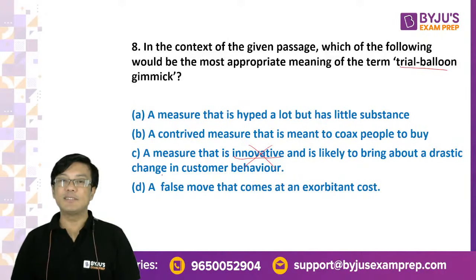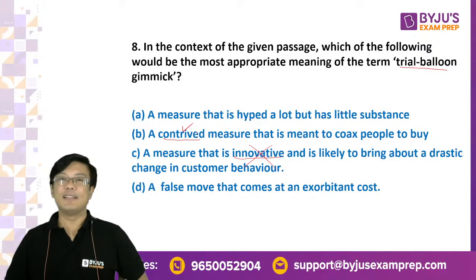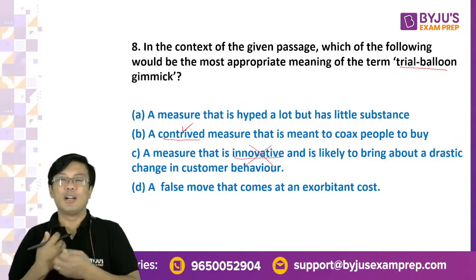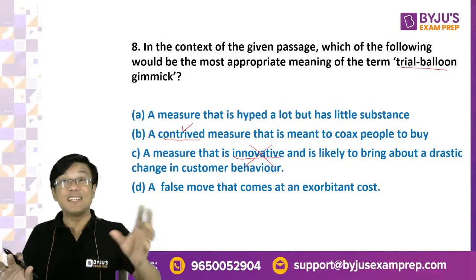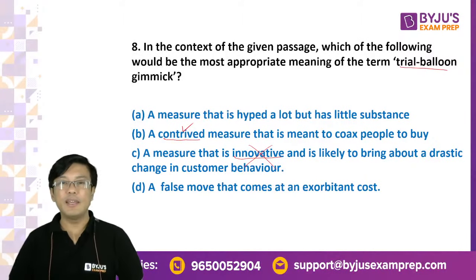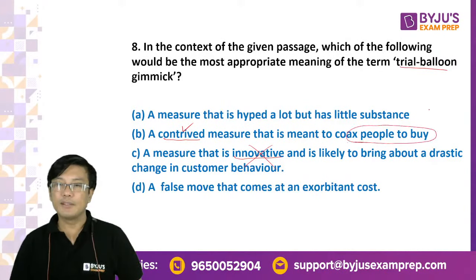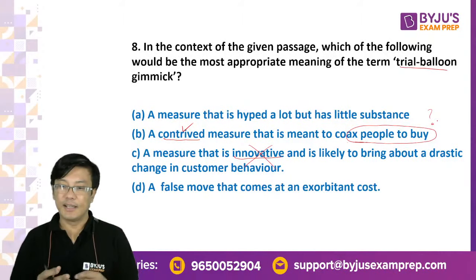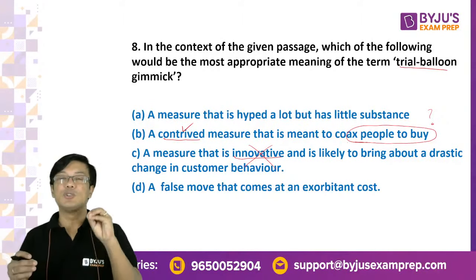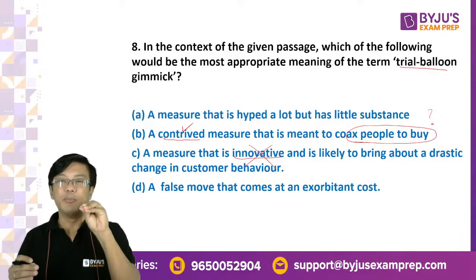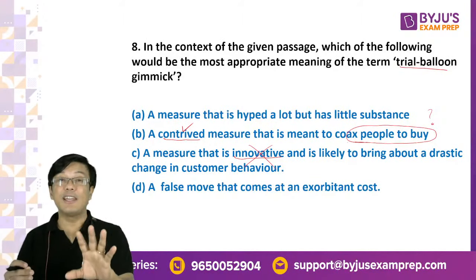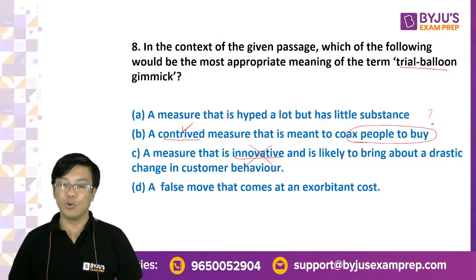Now, what is the problem with B? देखो, contrived measure, perfectly fine. Contrived means something that is manufactured, right? When you contrive to do something, you design it purposely. So contrive में कोई problem नहीं है. The problem is, is it meant to coax people to buy? This is the problem with B, right? Now, coax basically means to try to flatter, झूठ मूठ की मीठी मीठी बातें, using sweet words, using sweet actions to try to make people do something. That is called coaxing.